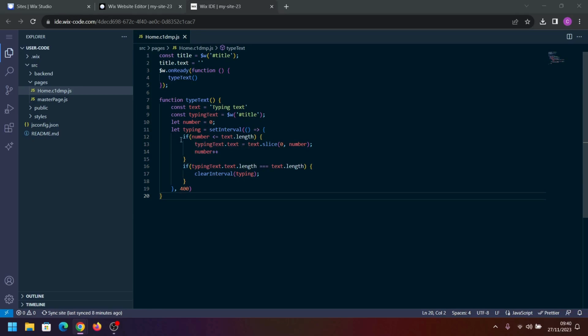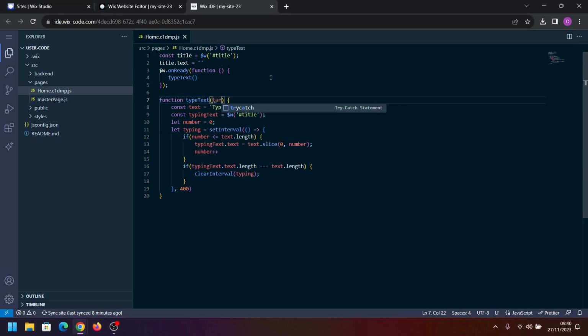We can now refactor this to make this a little bit more reusable. We're going to pass into this function a target and a text to type, and the target is going to be the element that we want to target. So instead of having title there, we're going to write target, and instead of having type in text written there, we're going to write text to type.